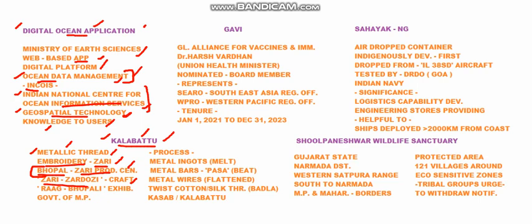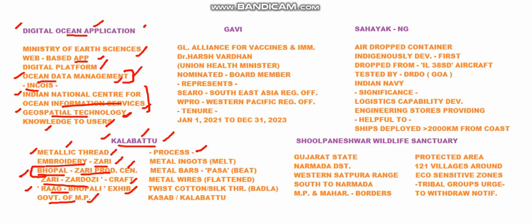So Zari Zardozi craft belongs to Bhopal, Madhya Pradesh. So this is a very important heritage part of Bhopal, Madhya Pradesh. So the government of Madhya Pradesh made this into an exhibition center. The name of this exhibition is the Rag Bhopali exhibition. So the Rag Bhopali exhibition is held in order to showcase this Zari Zardozi craft of Bhopal.